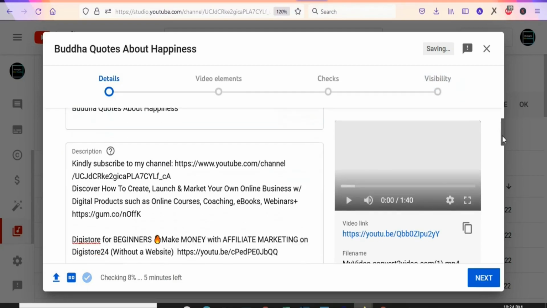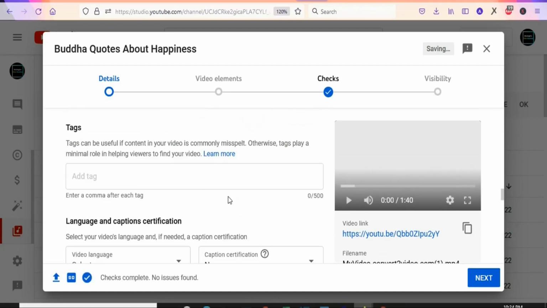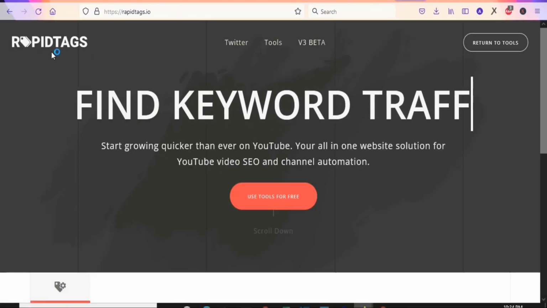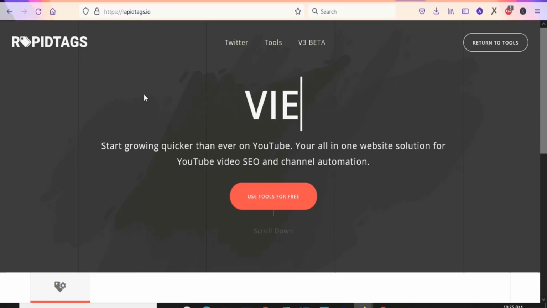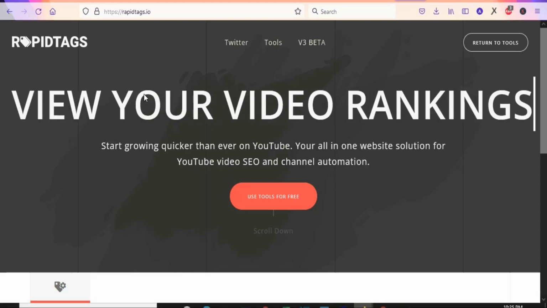Once that is done, the next thing is that you are going to add tags to your video. You are going to scroll down, come here, click on show more. Once you click on that, you are going to add your tags here. There is a tool that you can use to get free tags to add here. You are going to use this particular tool to generate your tags, rapidtags.io. When you search for that, you can find this particular tool. It is free so that you can use it to generate tags for your video.